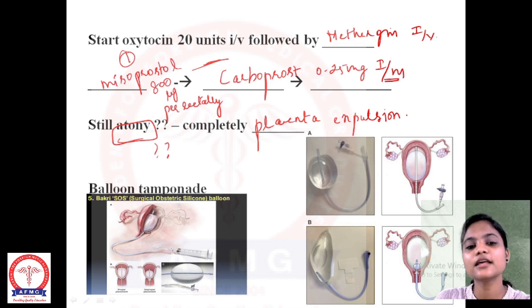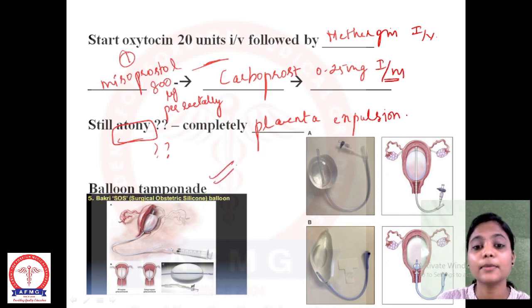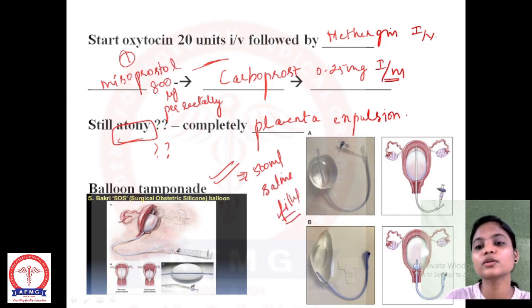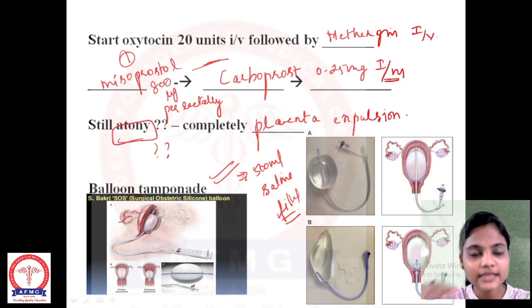Once this is done, we are going to try a tamponade called a balloon tamponade. I hope you are able to see the picture on the screen. First we have to insert this balloon tamponade, then fill around 500 ml saline in it so that it is fixed, and it tries to contract the uterus and decrease the bleeding.